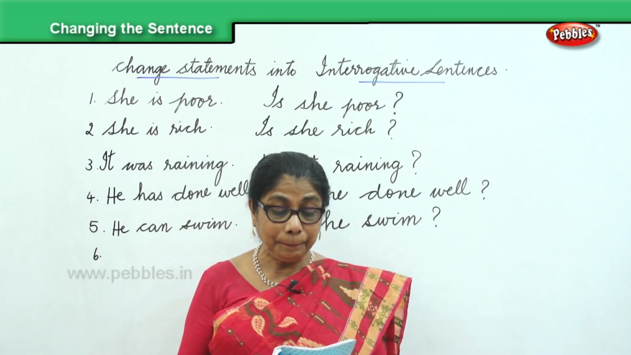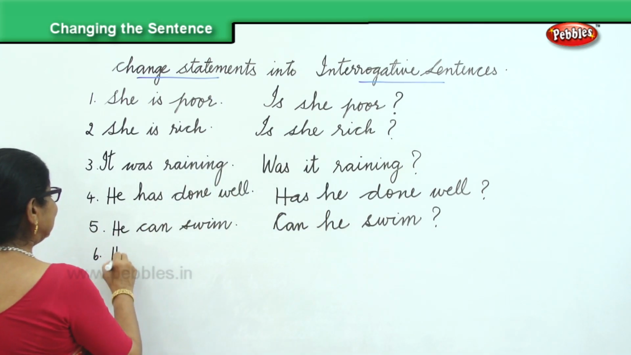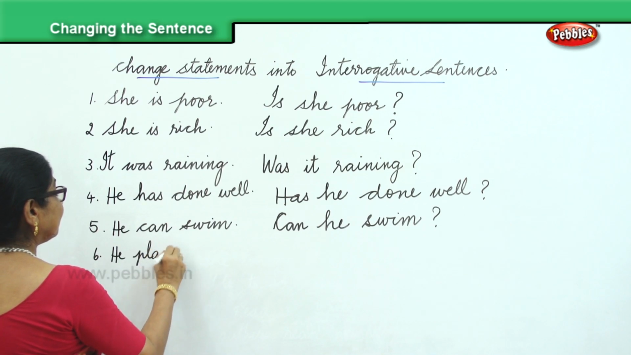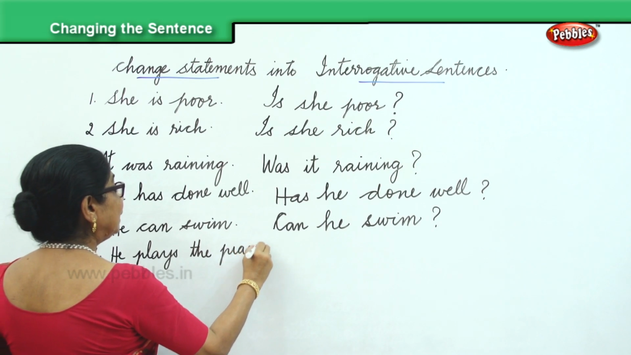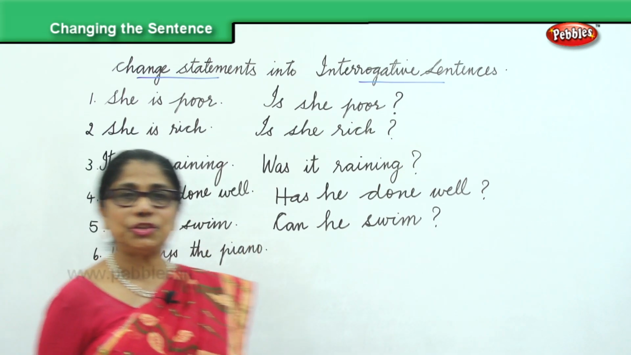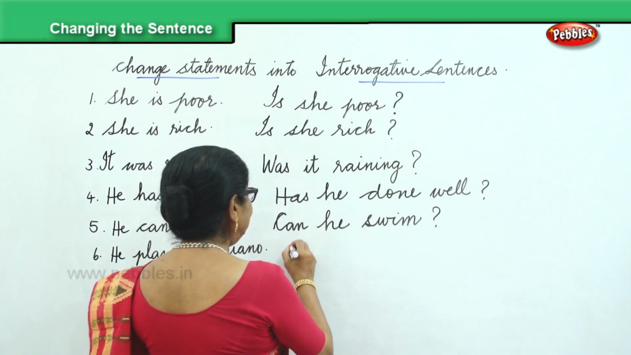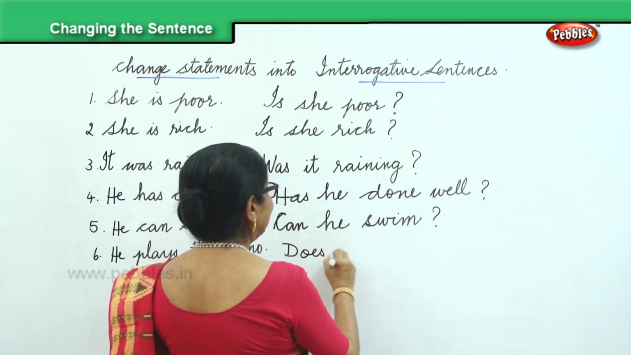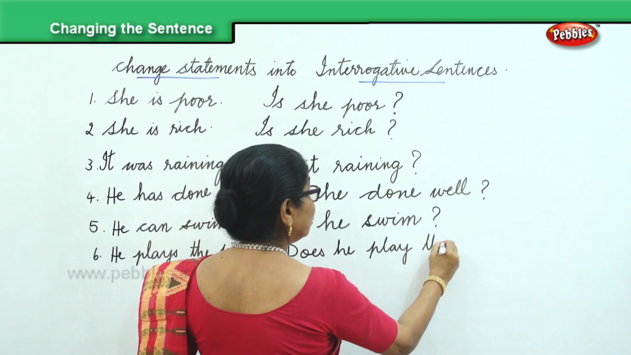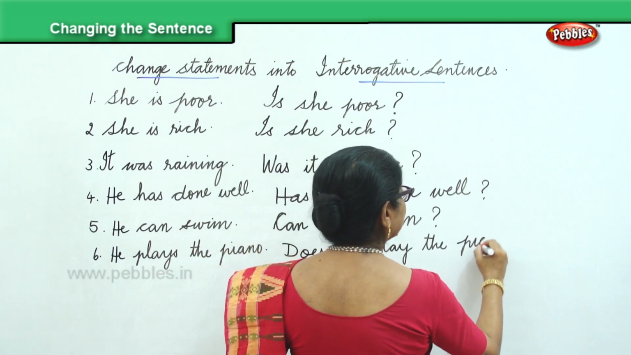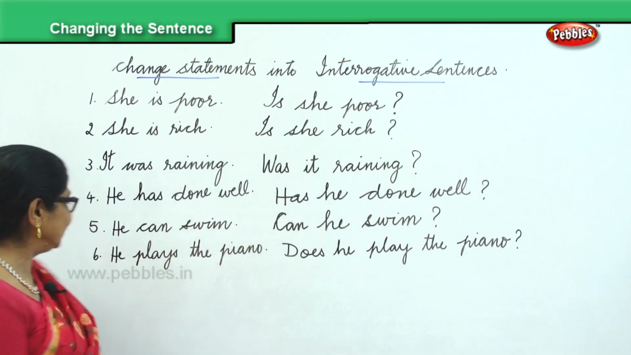Next one. He plays the piano. He plays the piano is the statement. Now we're going to change it into interrogative sentence. Does he play the piano? Does he play the piano? Question mark at the end.